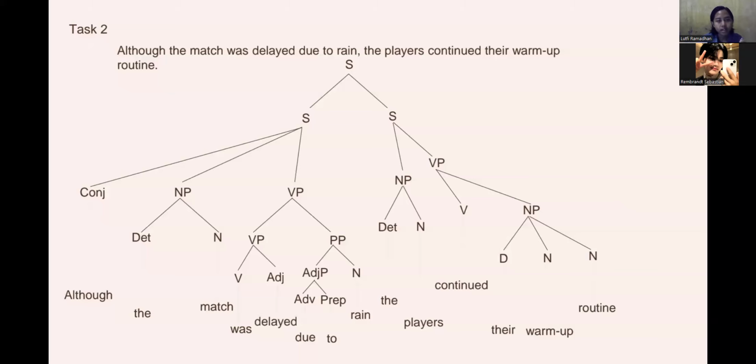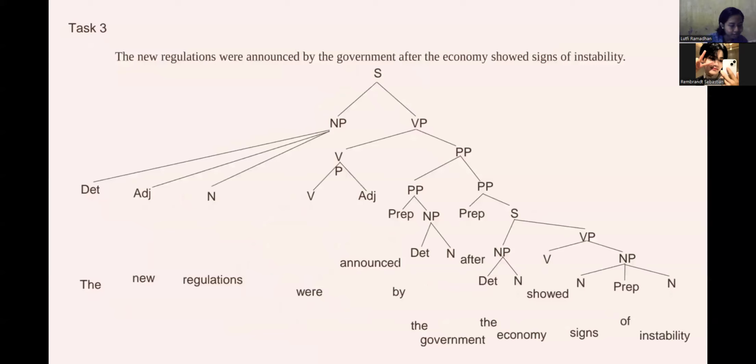So in this sentence, the conjunction connects the subordinate clause to the main clause and shows a contrastive relationship. Next, the third sentence is: the new regulations were announced by the government after the economy showed signs of instability.